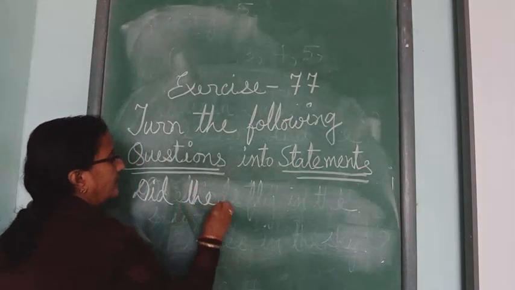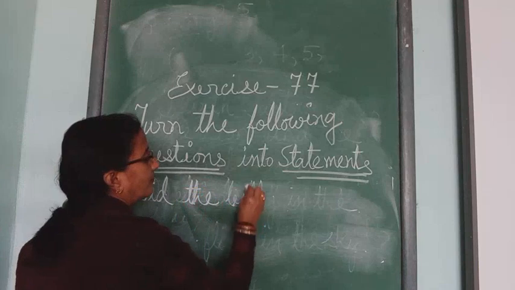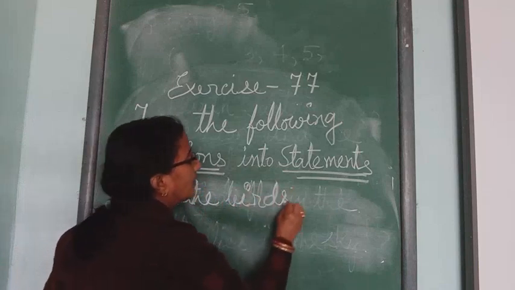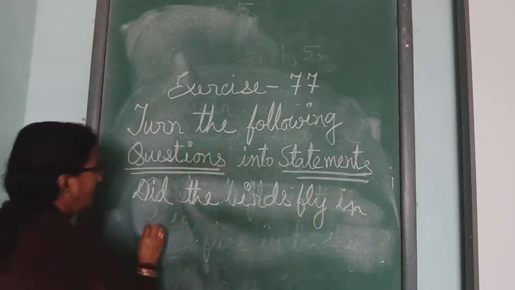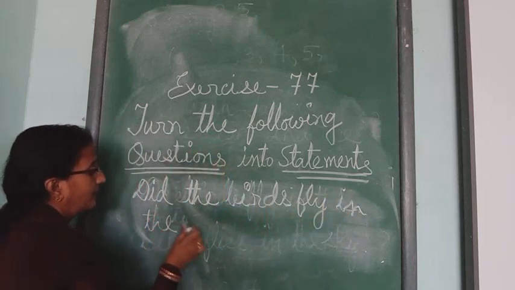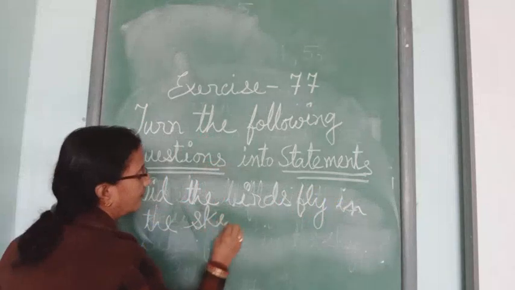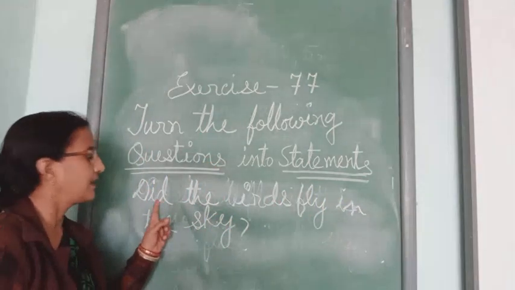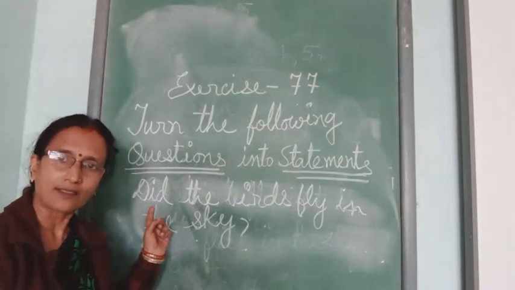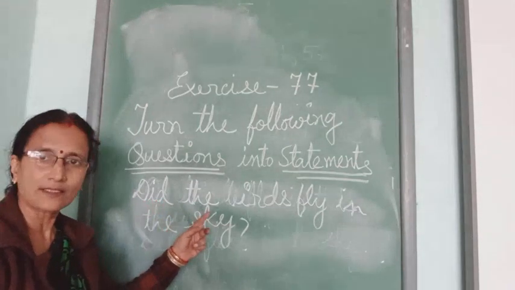Did the birds fly in the sky? This is the question. So from this did you have understood that it is a past tense. This sentence is in past tense.